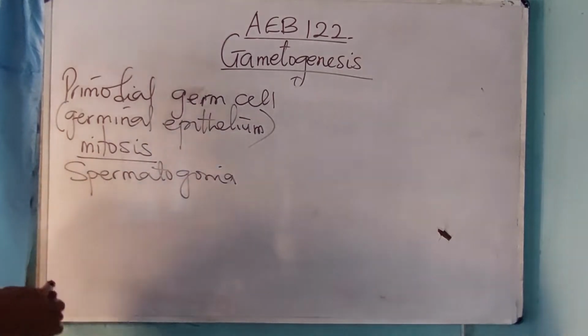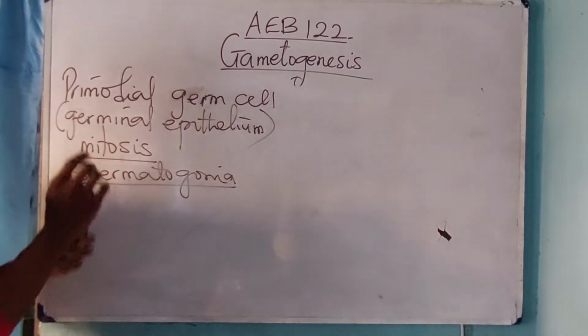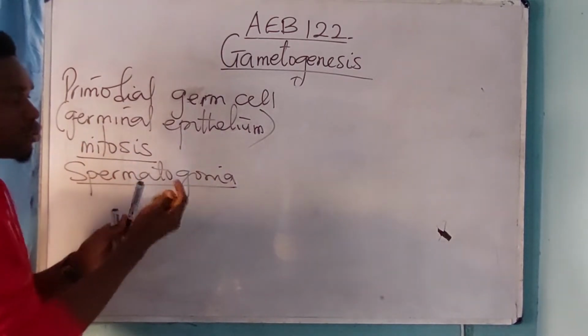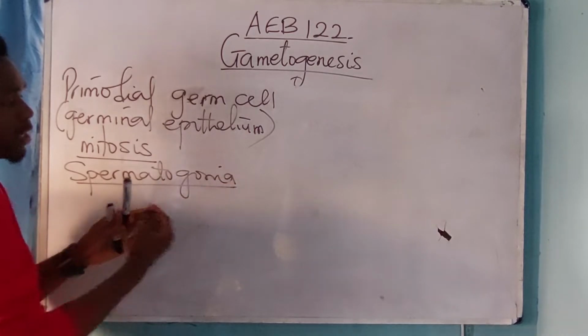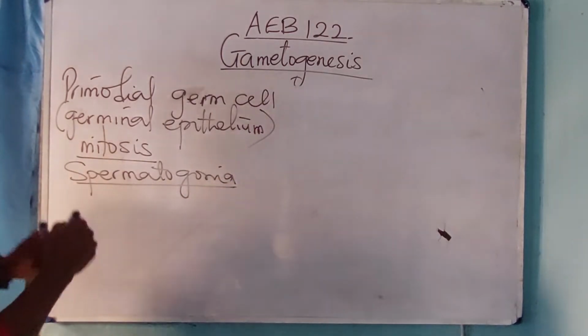Now as soon as these spermatogonia are formed, each spermatogonium, spermatogonia being plural, undergoes a certain growth to produce what?